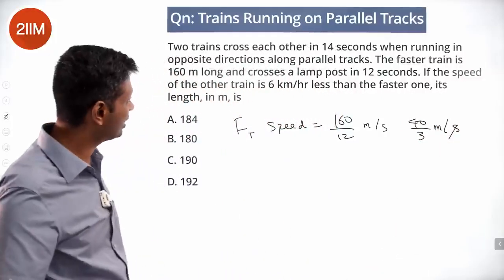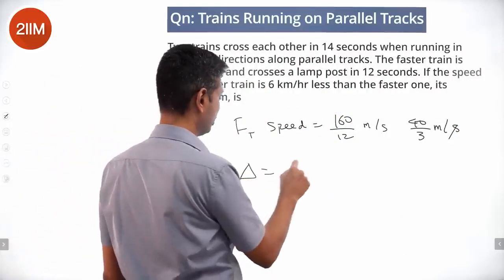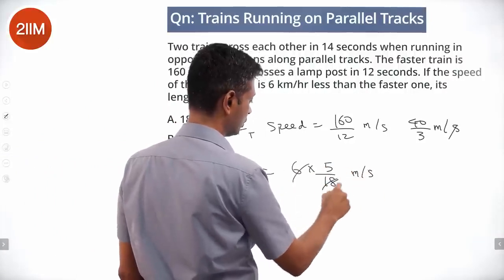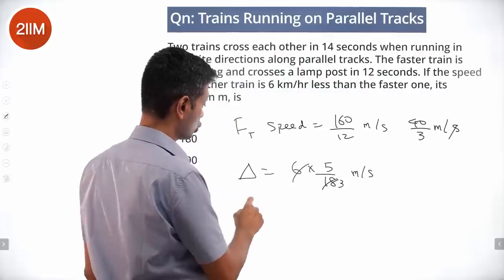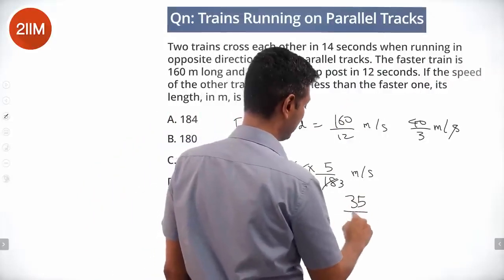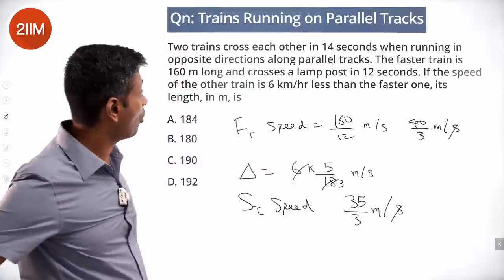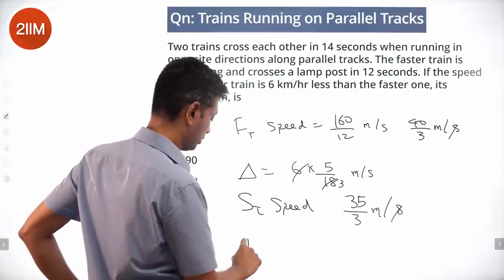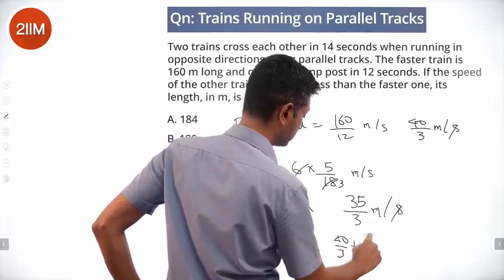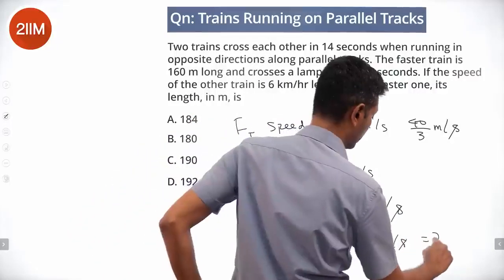Nice. The speed of the other train is 6 kilometers per hour less than the faster one. Difference in the speed 6 into 5 by 18 meters per second or 5 by 3 meters per second. So slower train speed is 5 by 3 less than this, 35 by 3 meters per second. The two trains cross each other when running in opposite directions on parallel tracks. So relative speed is 40 by 3 plus 35 by 3 meters per second, 75 by 3, which is 25 meters per second.